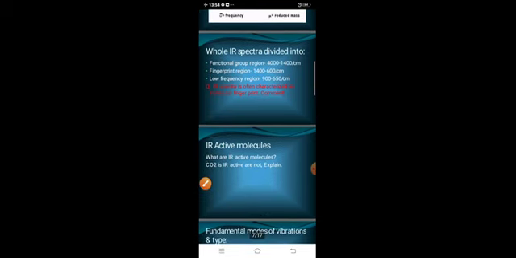Okay, so these are the main points that I wanted to discuss here about IR spectra. What is IR spectroscopy? What is spectroscopy? On which principle does it work, and how can we identify a molecule? In the next lecture I will discuss a little bit more about it. Thank you.